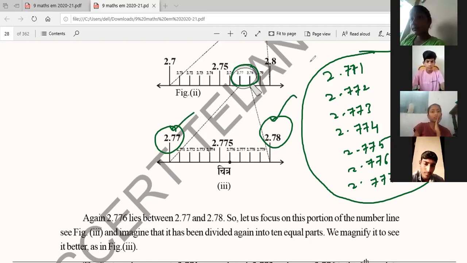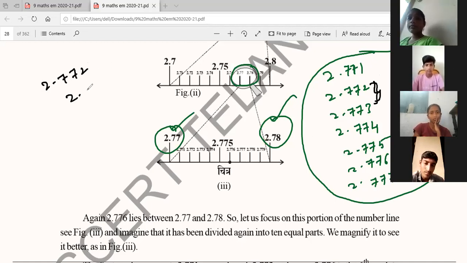Even if you take any two numbers, suppose I'm taking 2.772 and 2.773. If I want to write between these two numbers, we can write many numbers now.